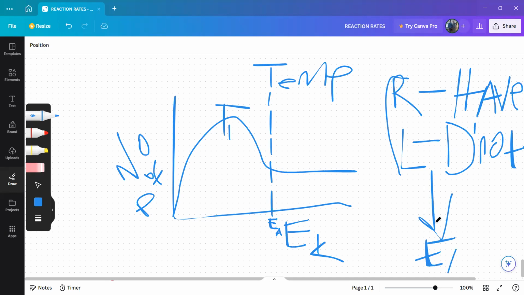So we are saying the one on the right of activation energy has sufficient kinetic energy, but the one on the left of activation energy does not have sufficient kinetic energy.